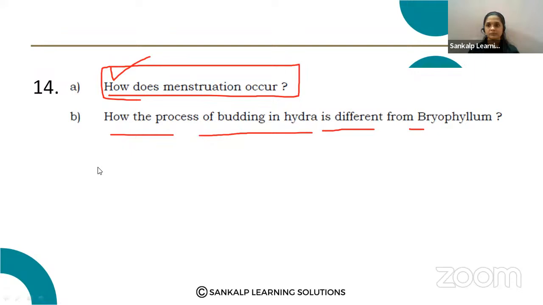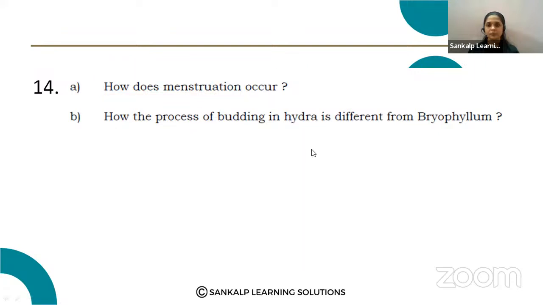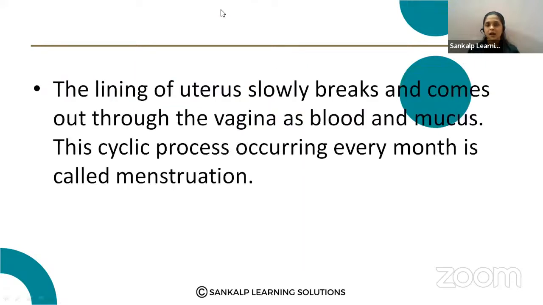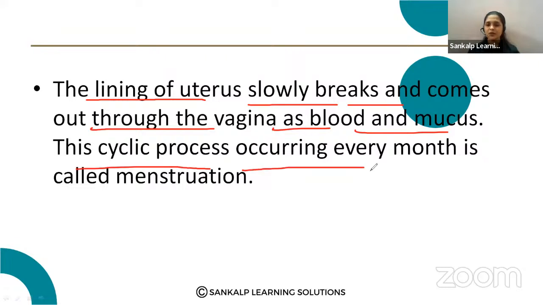How does the menstruation cycle occur? The lining of the uterus slowly breaks down and comes out through the vagina as blood and mucus. This cyclic process occurring every month is called menstruation. So this will be your answer.